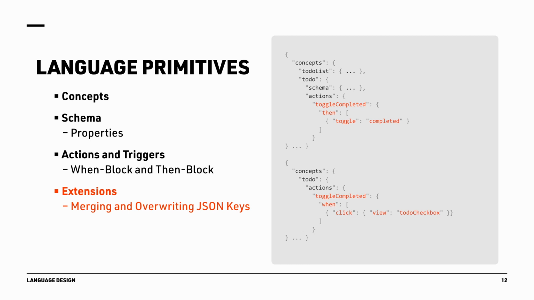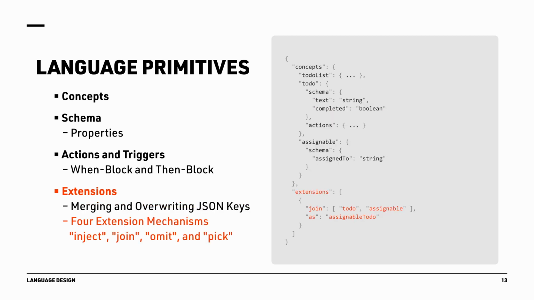The Varv event engine then merges the two files and combines the then block of the first definition with the when block of the second definition. The other way of extending concepts is through the use of one of the four extension mechanisms: inject, join, omit, or pick. In this example, we used the join extension to merge the two concepts to-do and assignable to create a new assignable to-do concept.